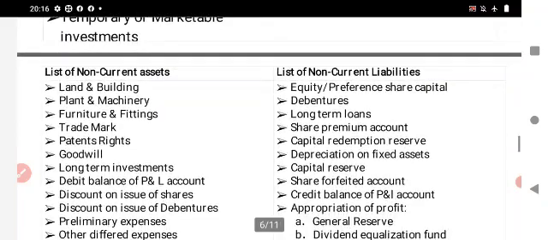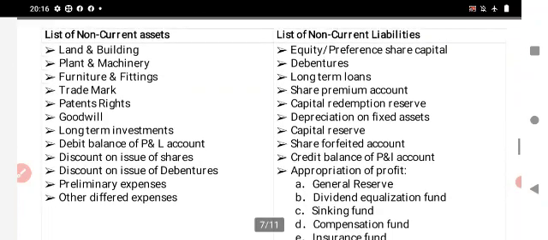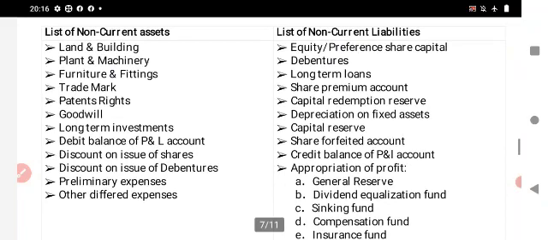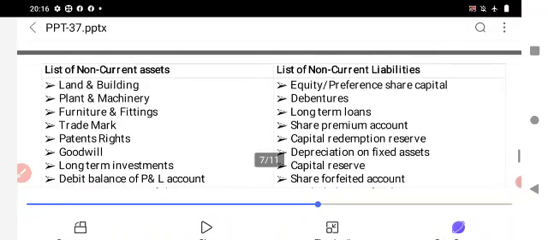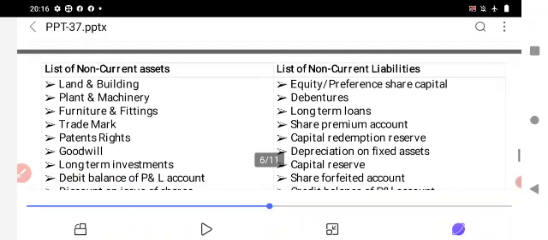Next is the list of non-current assets. Take for example land and building, plant and machinery, furniture and fittings, trademark, patent rights, goodwill, long-term investment, debit balance of P&L account, discount on issue of shares, discount on issue of debentures, preliminary expenses, other deferred expenses. These come under the category of non-current assets.